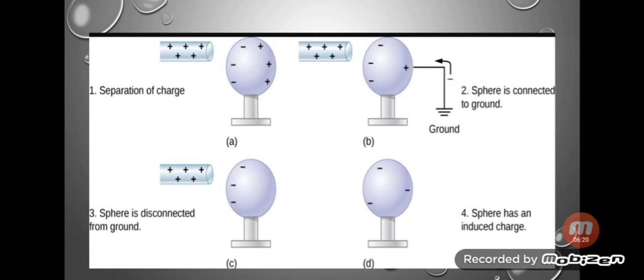During induction, the uncharged object acquires the opposite charge. So here you can see the various steps which are involved in this method of charging an object by induction.